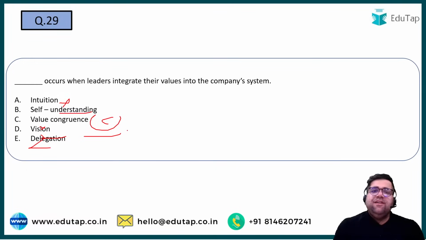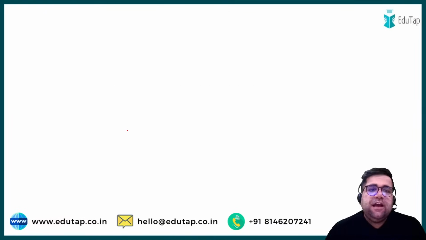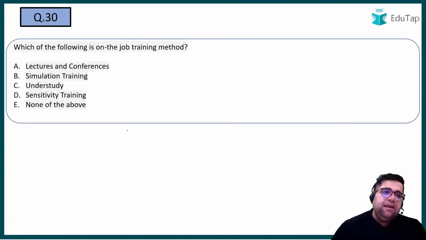Value congruence basically means that leaders integrate their values into company system. So if a leader is transformational and the company is kind of autocratic, then a transformational leader will change the company also, right? So the answer over here will be C. Last question before we move ahead to the commerce and accounts component. Which of the following is an on the job training method?